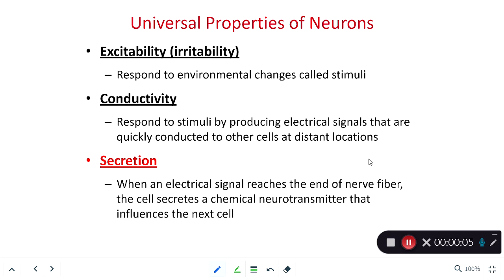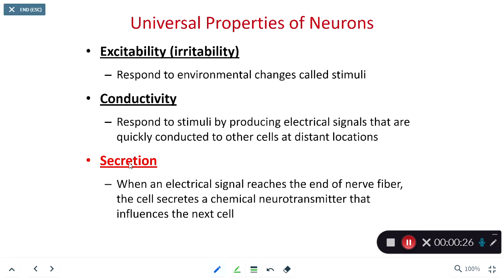Hi class, in this recording we're going to focus on neurons, the cell, the most important single unit of the nervous system. We could think of the neuron as the structural and functional unit of our body's nervous system. Now as we look at a neuron, there's some unique properties of all neurons.